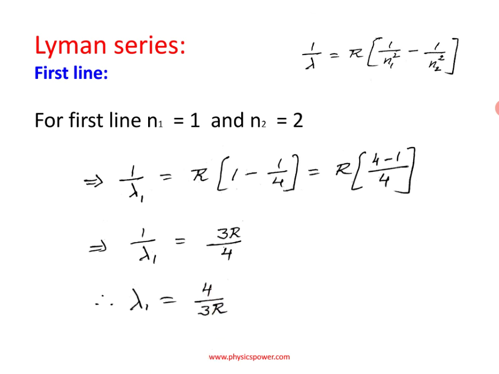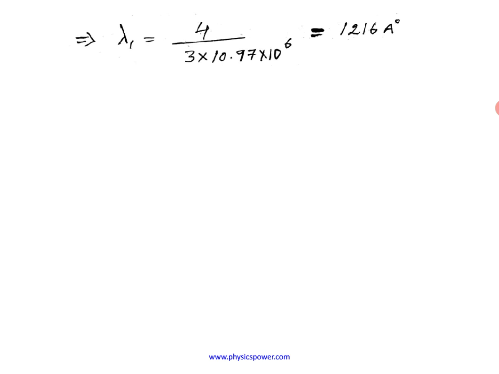Next, if you want to get the lambda 1 value, finally this is the formula. Now if you substitute the R value, then you will get the exact lambda 1 value. So if you substitute 4 by 3R, the R value we know is 10.97 into 10 to the power of 6, or 1.097 into 10 to the power of 7, anything is fine. If you substitute and simplify, you will get 1216 angstrom units. That is the first line wavelength in Lyman series.